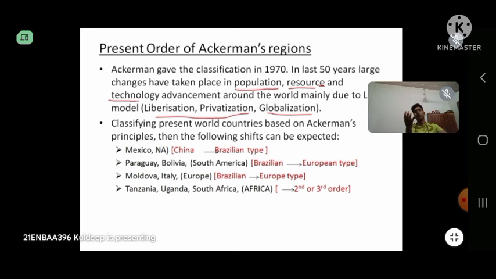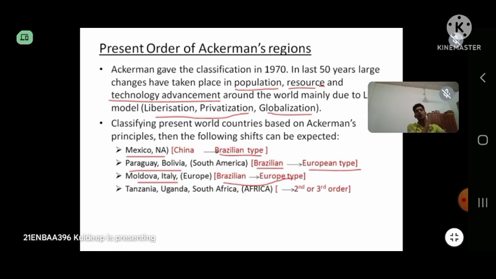So, if in the present world we try to classify the whole world into different regions based on the principles given by Ackerman, a few shifts will take place. That is, Mexico of North America, which comes under the China type according to the 1970 classification, will come under the Brazilian type, and Paraguay and Bolivia from South America, which come under the Brazilian type, will upgrade to the European type. Moldova and Italy from Europe will come under the Brazilian type. They will upgrade to the European type.